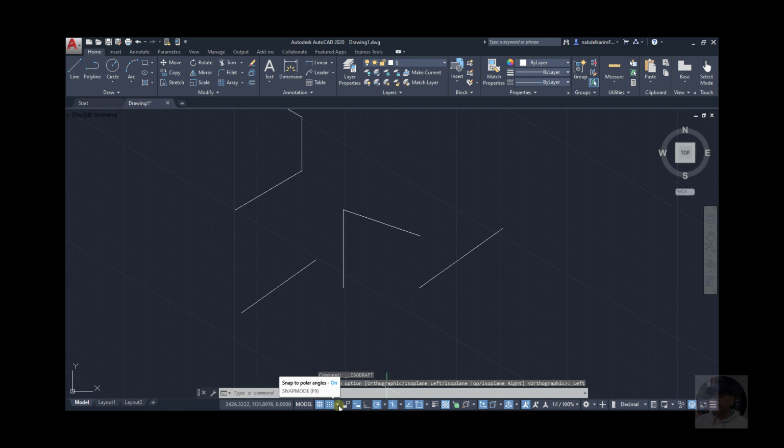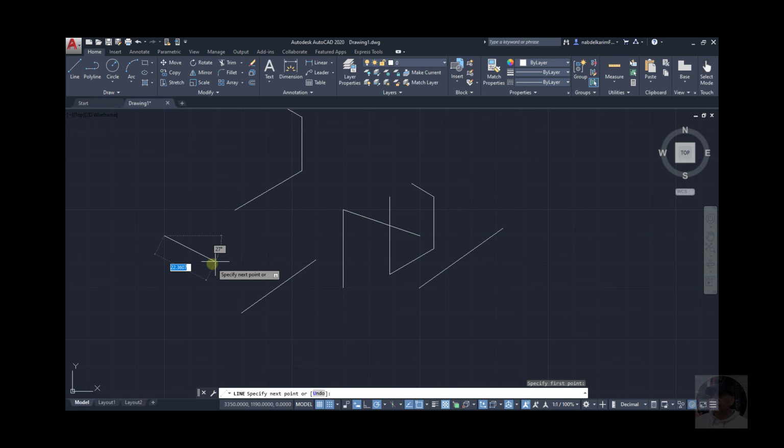And let's have grid snap. Draw a line. Okay, you see what I mean? This is isometric. And if I turn the isometric off, okay, it will go back to normal snapping, grid snapping.